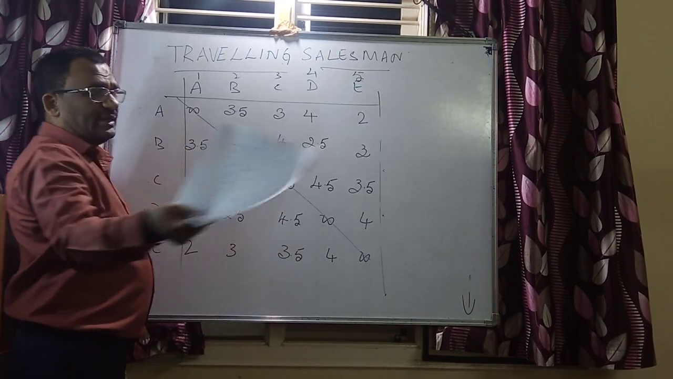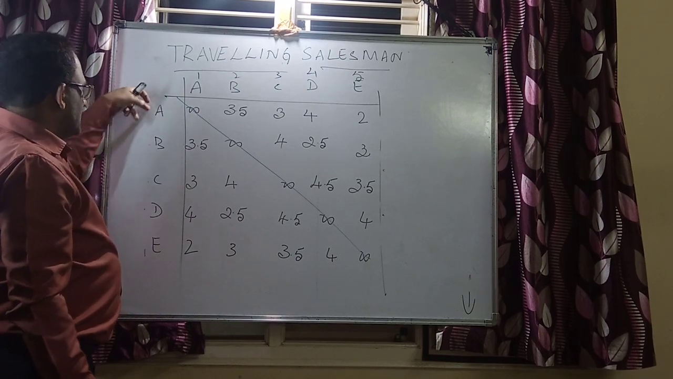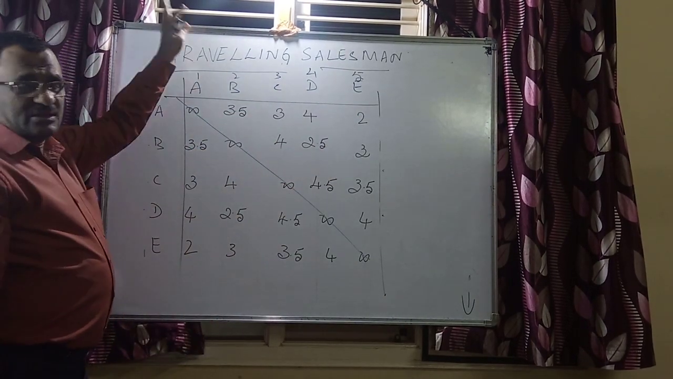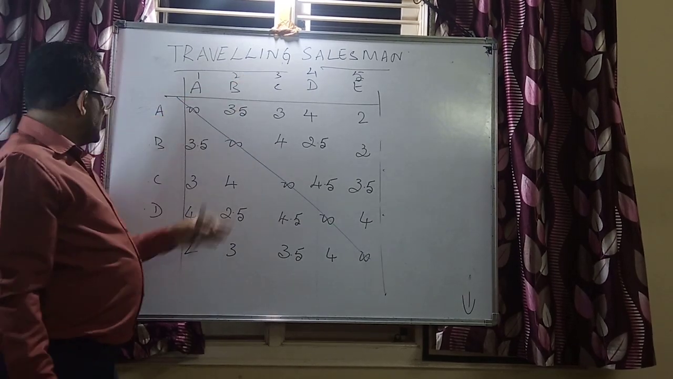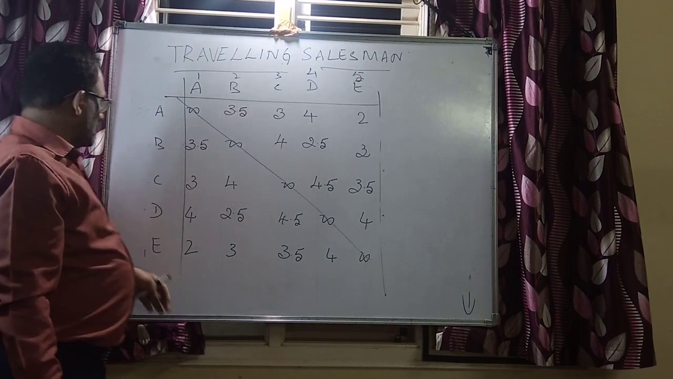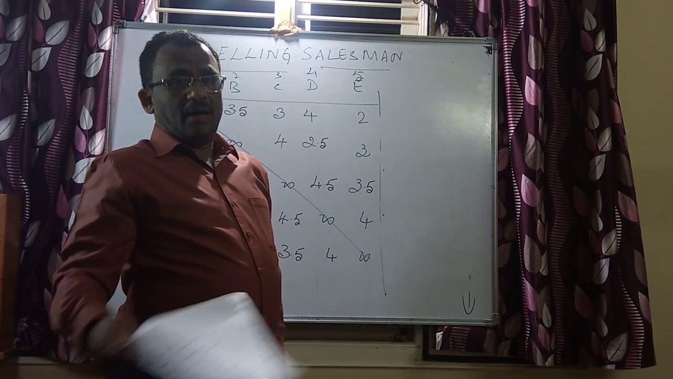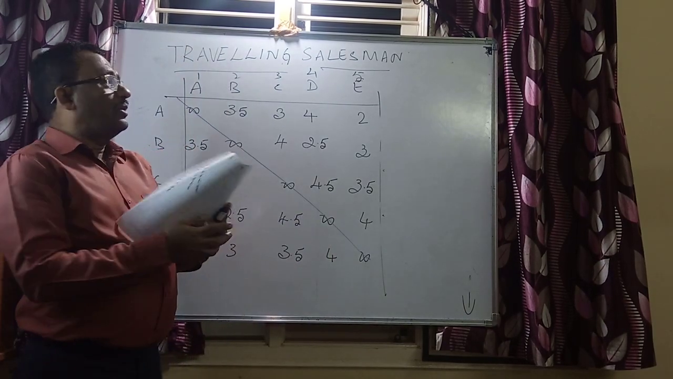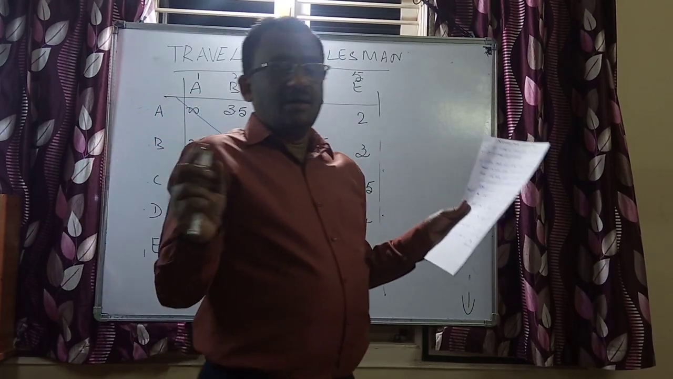If you say A, B, C, D, E are the salespeople, and 1, 2, 3, 4, 5 are the destinations: A to 1 is restricted, B to 2 restricted, C to 3 restricted, D to 4 restricted, and E to 5 is also restricted. These diagonal restrictions are taken into account. Now we follow the same procedure as before, row minima as well as column minima.